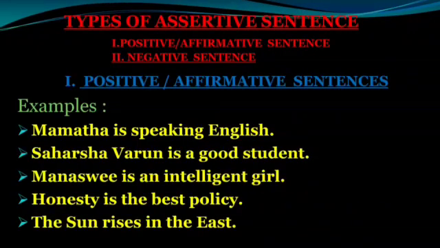Types of assertive sentence. First is affirmative or positive sentence. Second is negative sentence. Affirmative means positive statements. Any kind of sentence which is giving a positive information is called a positive sentence. Look at the examples.